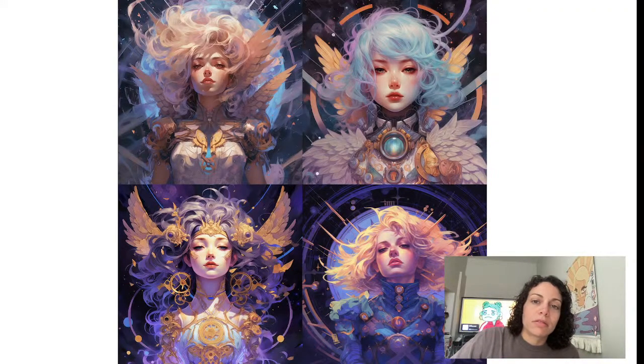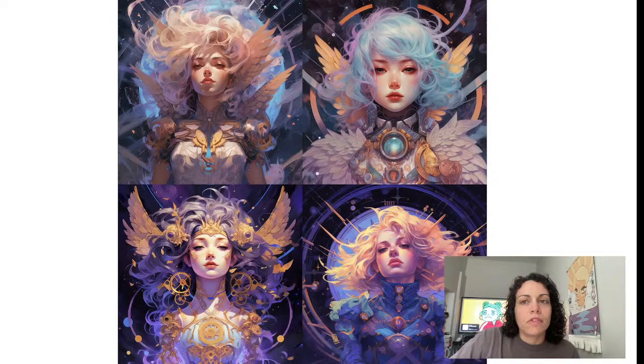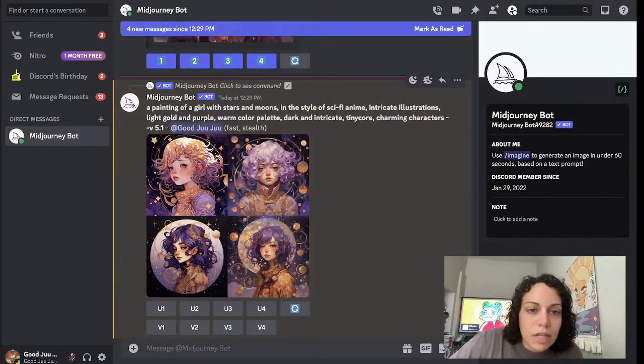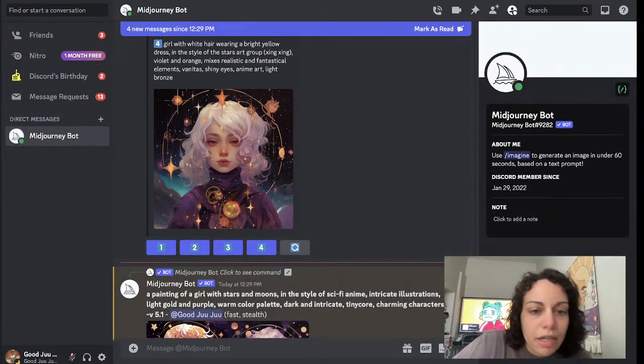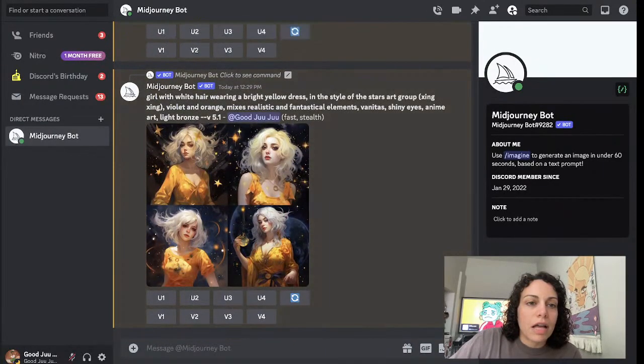These are cool. This top right seems to have a lot of resemblance to the original. They kind of look like game characters or something. I love the hair on this bottom right. Very interesting. I don't know how it picked up angel necessarily from this, but I guess I could see it maybe.